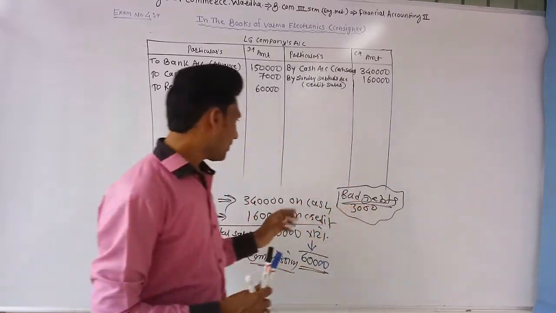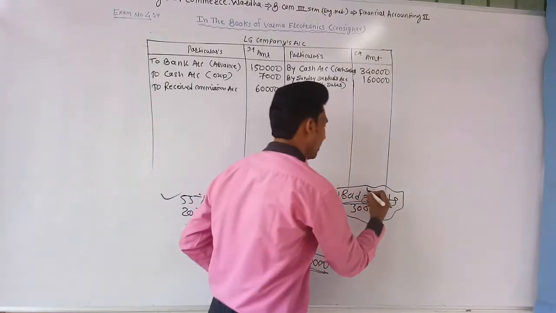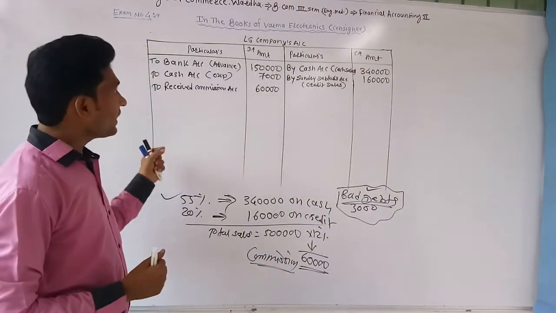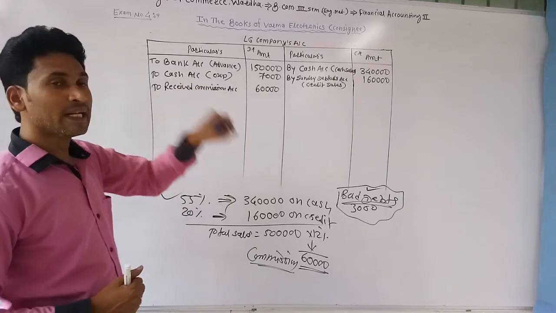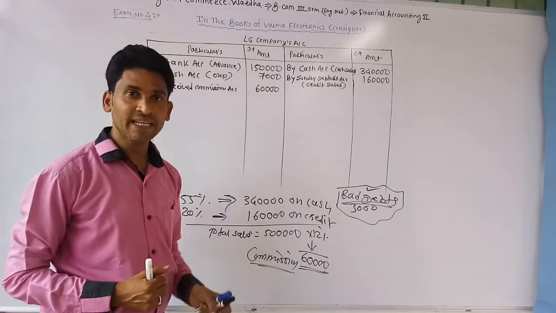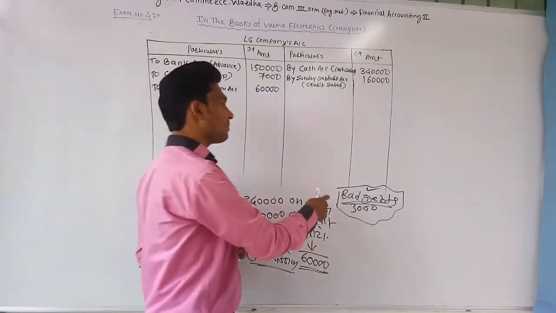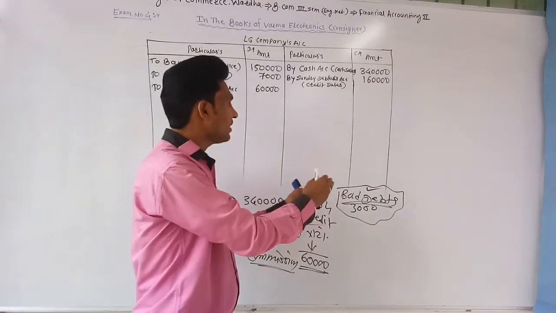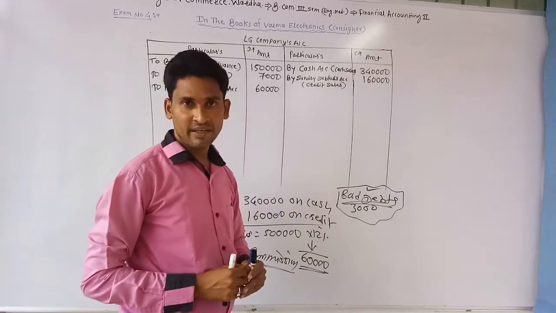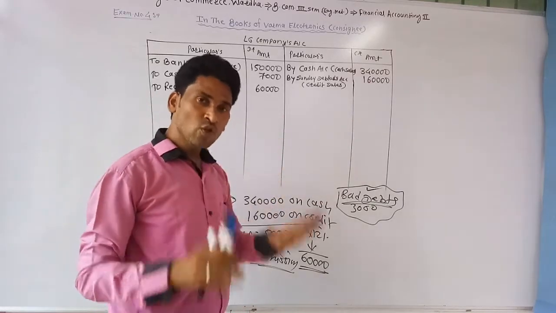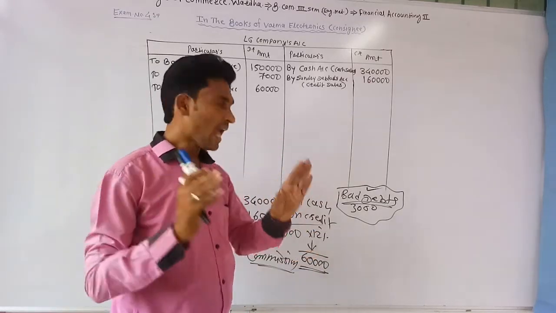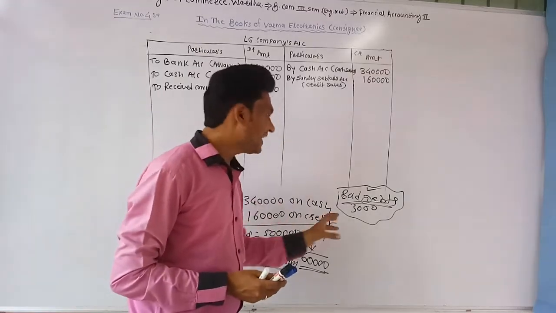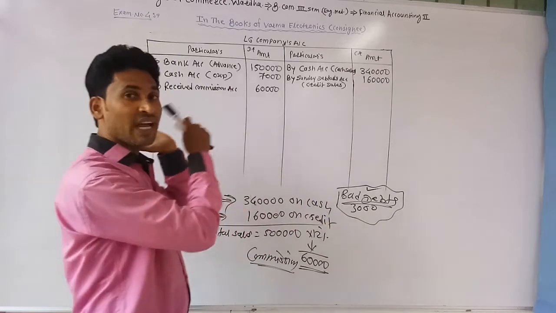But when there is a bad debt, now the bad debt is important. When the consignor allowed the del credere commission to its consignee, at that time bad debts become the consignee's loss. It means it is considered a loss by the consignee. But when no del credere commission has been allowed to its consignee, at that time bad debts become the consignor's loss.